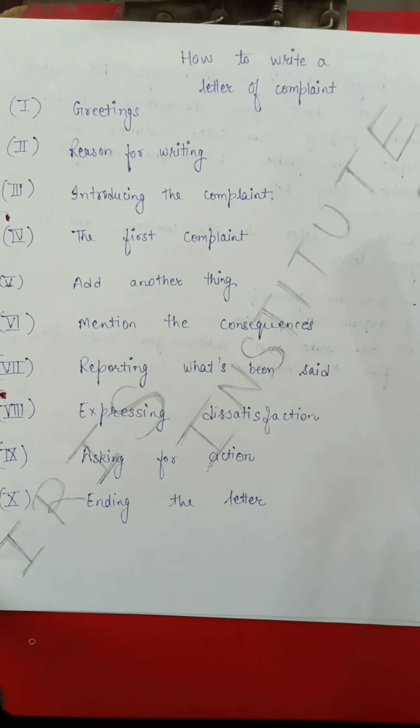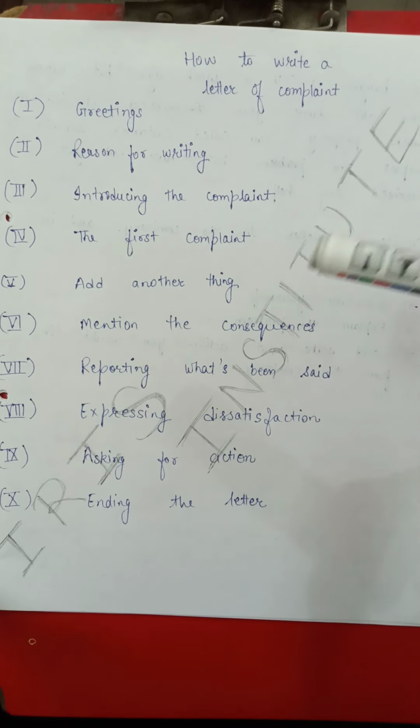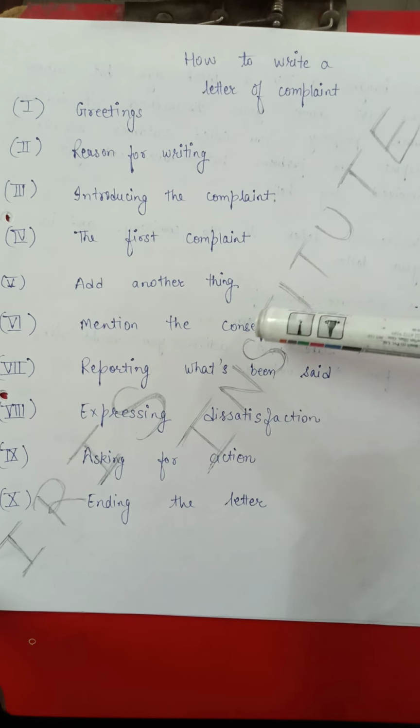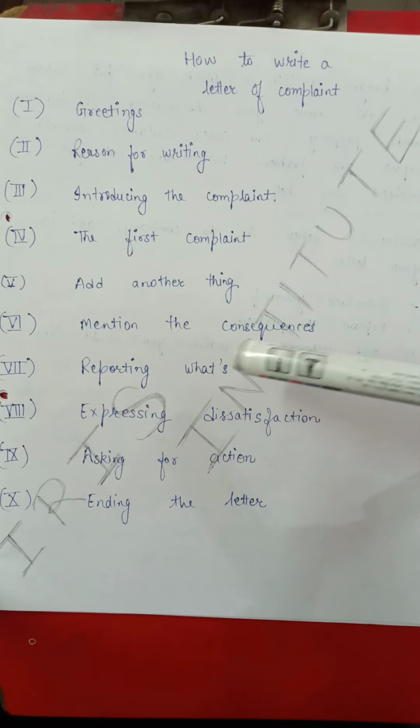Fine, here the topic which I am going to write is a TV related problem. So it is my main complaint, the first complaint. After that I would add a little more information. After that we will mention the consequences, that is, what happened after I bought a faulty TV from you. Then we will write a report of what is being said.